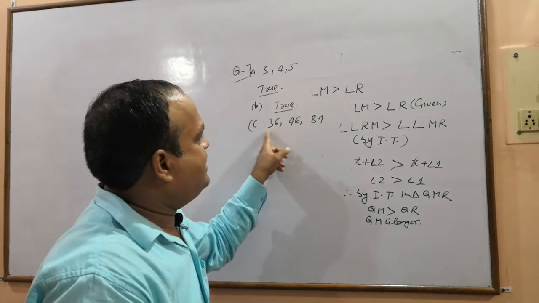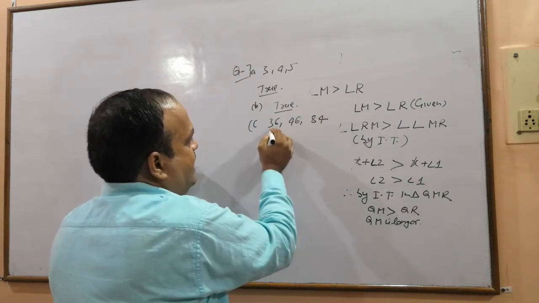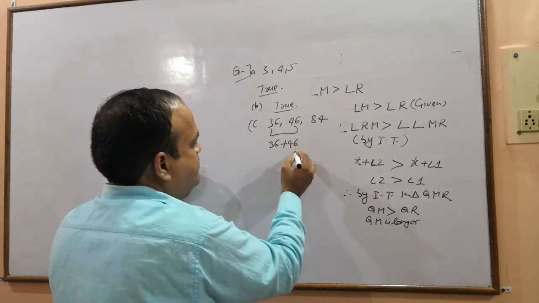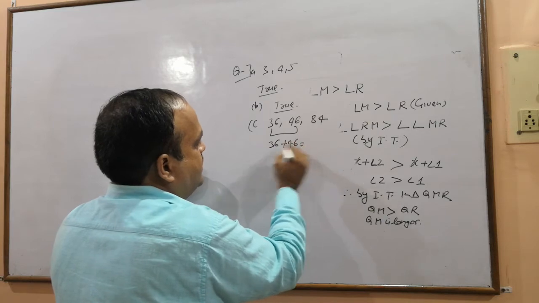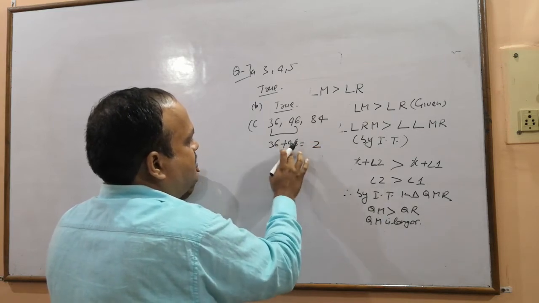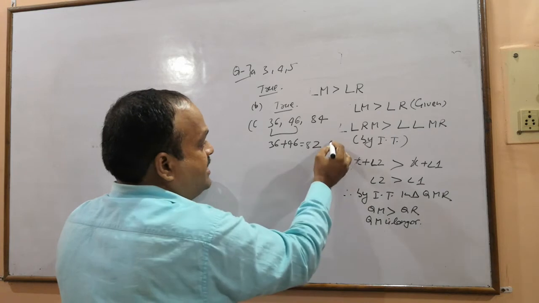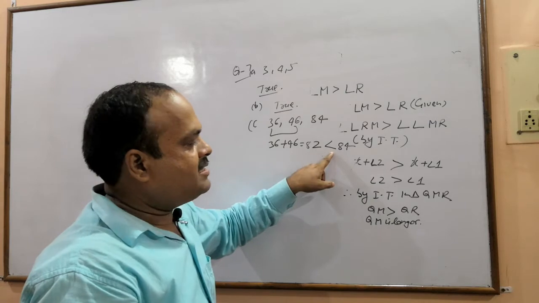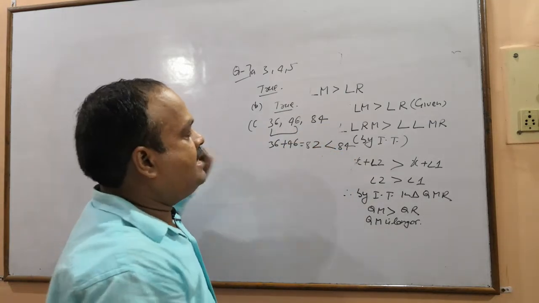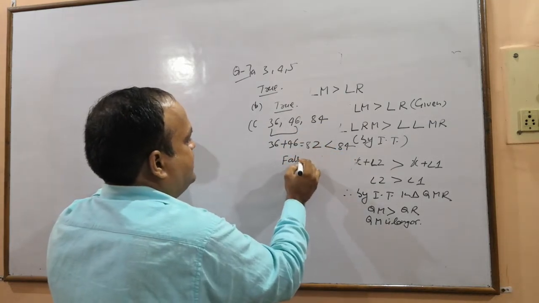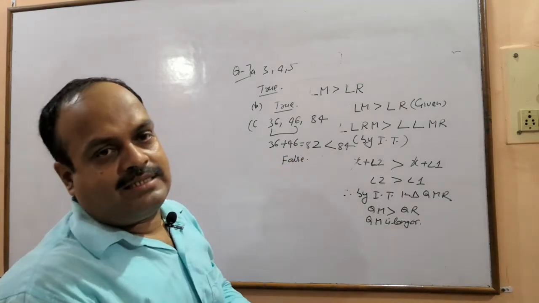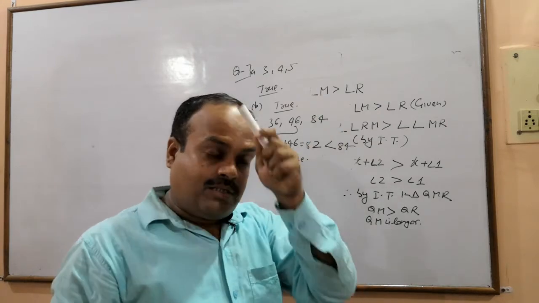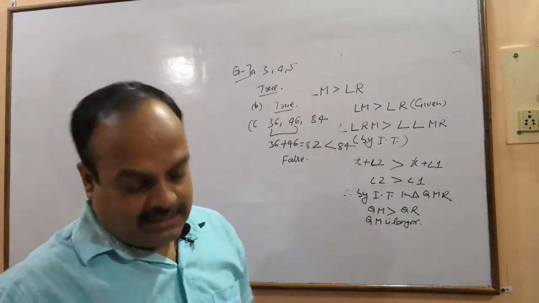So add these two, 36 plus 46, which is 82, smaller than 84. The sum of the two sides must be greater than the third side. So the statement is false. These cannot be the sides of a triangle; a triangle cannot be constructed with these sides.